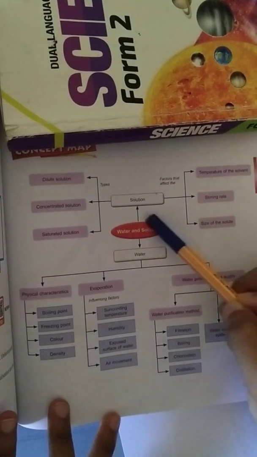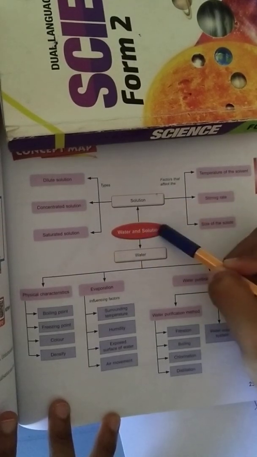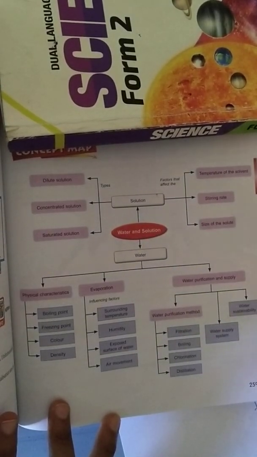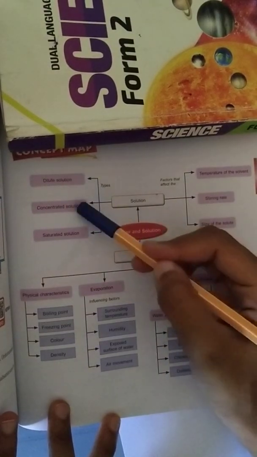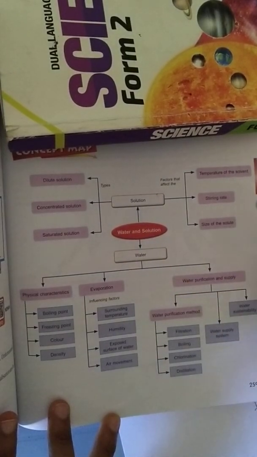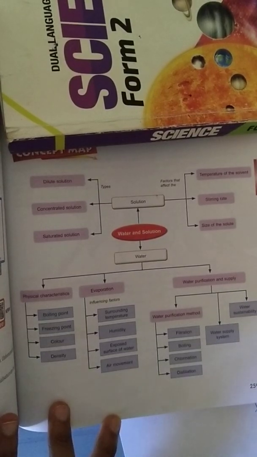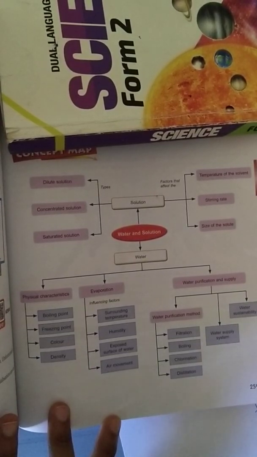Okay, then after that you learn about solution. Solution has 3 different types, and solution means what? It's where a solute plus a solvent gives you a solution. So then you learn about dilute, concentrated and saturated solutions. Okay, and then after that you learn about solubility. Solubility means the maximum amount of solute that can dissolve in a 100 ml solution.